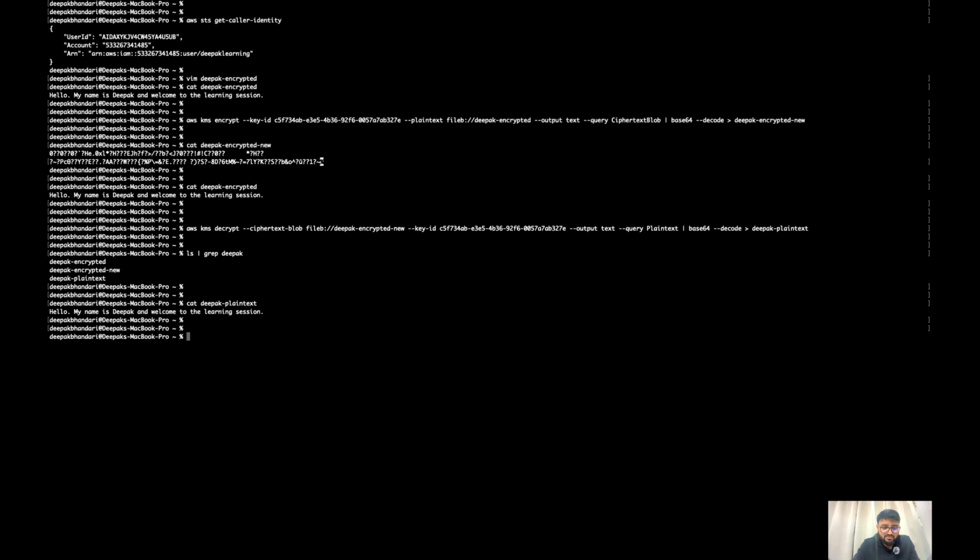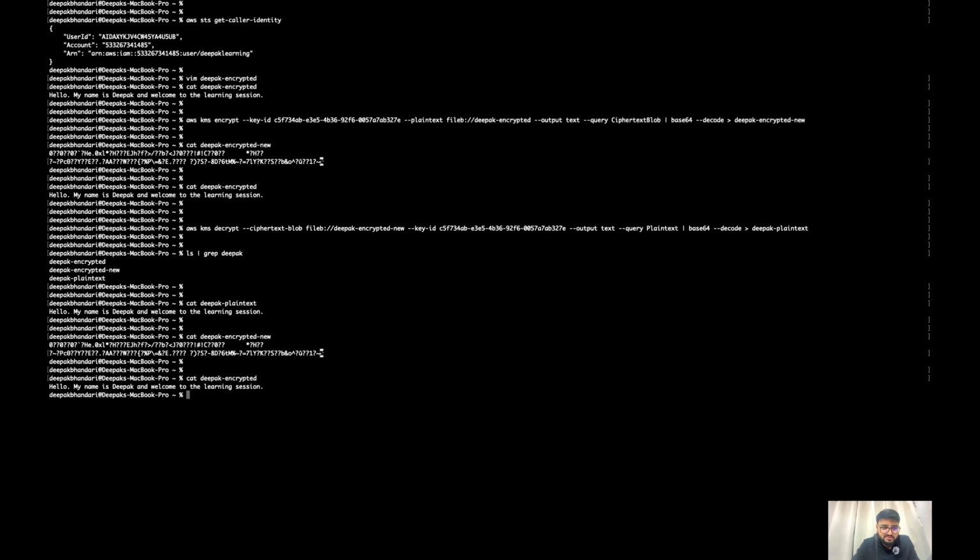See, now if you want to see this one, Deepak encrypted new, because this was the file which I have encrypted, it should have the encrypted value. That's fine. Now even if I do a cat Deepak, my original file where I simply did a vim and added all these contents, it should have the original text. See, now if you match this one and this one, both are the same. My name is Deepak and welcome to the learning session, right?